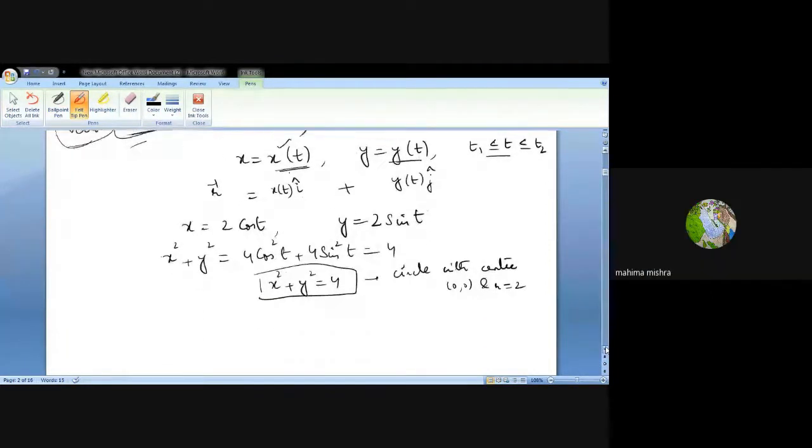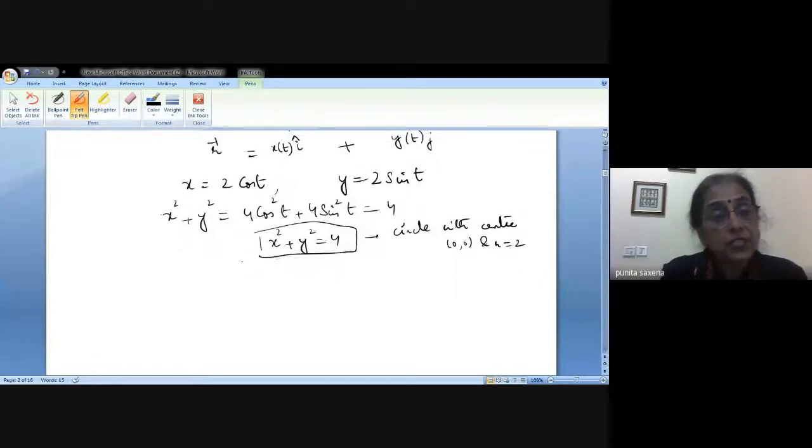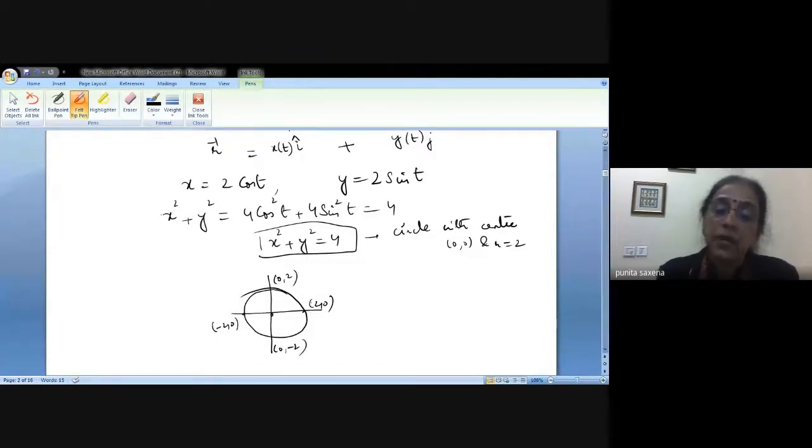Now see, we are still in the xy plane. I mean, we have not come to the third axis yet, right? So basically, what does it mean? That means I have a circle like this. Center 0. This point is 2, 0. This point is minus 2, 0, and 0, 2 and 0, minus 2. We're going to get a circle like this, right? But my circle can be in this direction and my circle can be in the opposite direction also. So it could be anti-clockwise or clockwise. It depends upon the orientation of the circle, right?